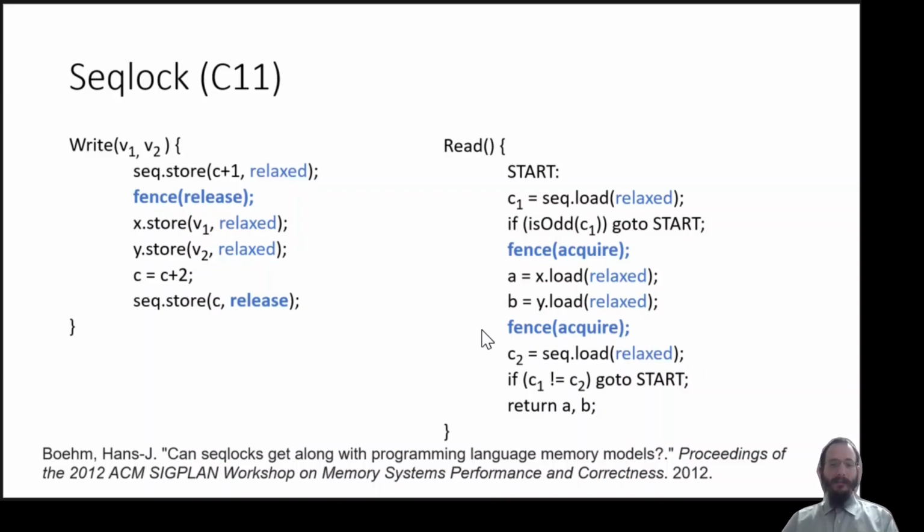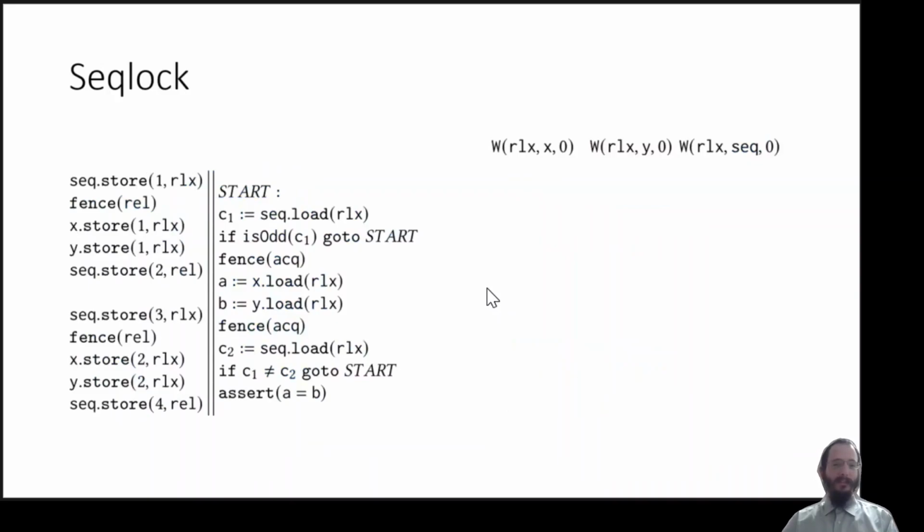Even though this implementation is correct, it is not robust because of these speculative reads, as we are going to show shortly. So let us consider this use case. The writer is going to write twice, and we are going to have a reader that is going to read once.